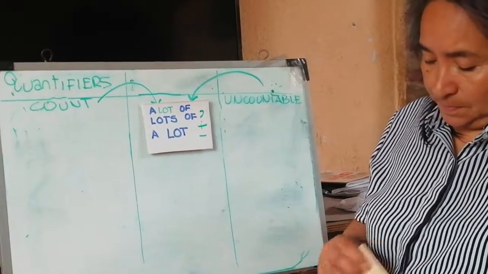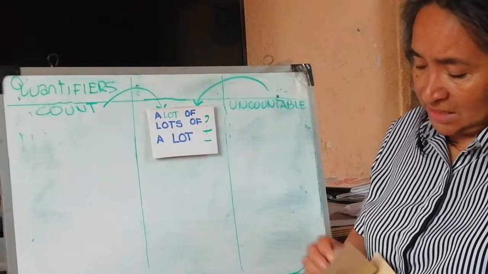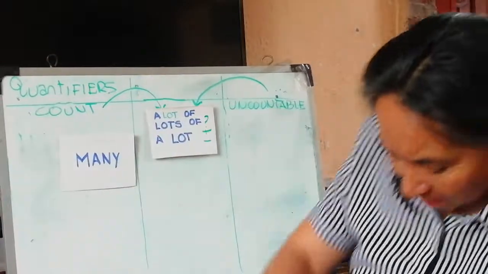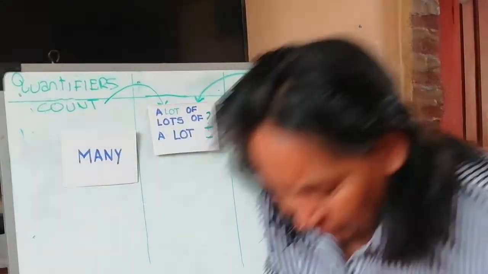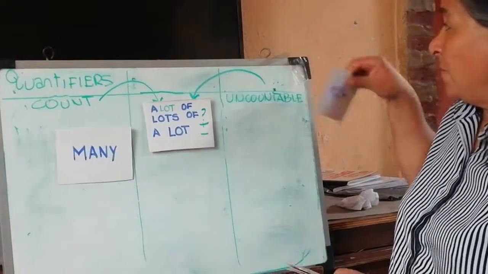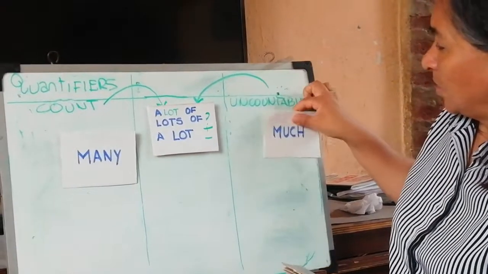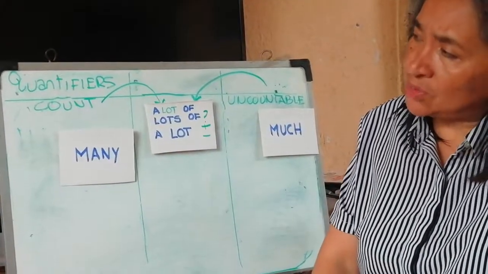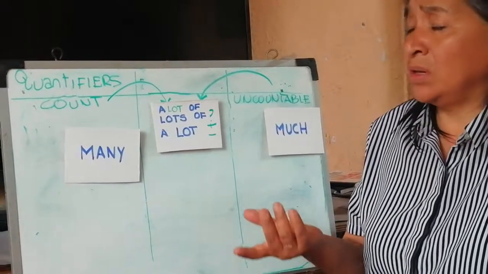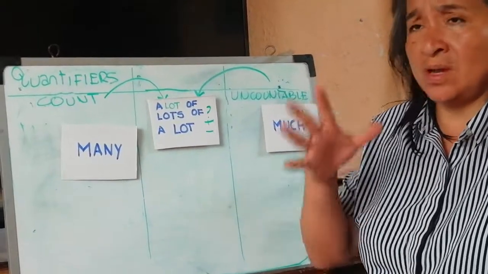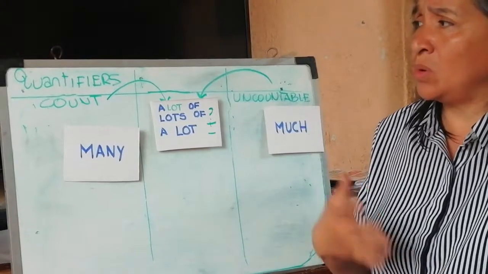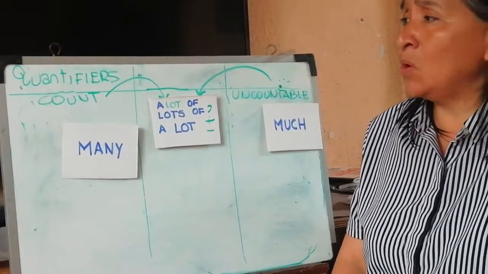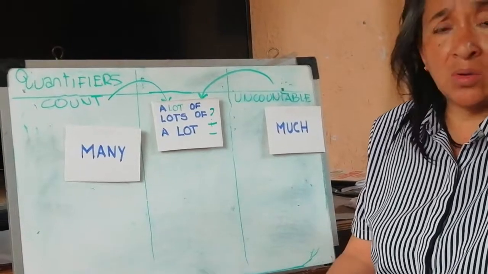The second quantifier is many. Many, and on the other side we have much. Many is used with count nouns. Count nouns is when we can count them: 1, 2, 3, for example, one chair, two tables, 3 houses.